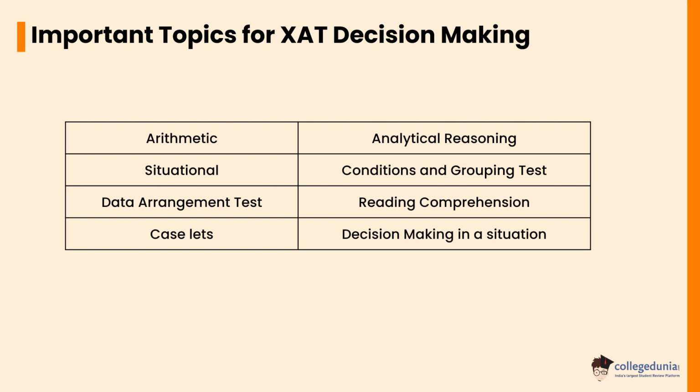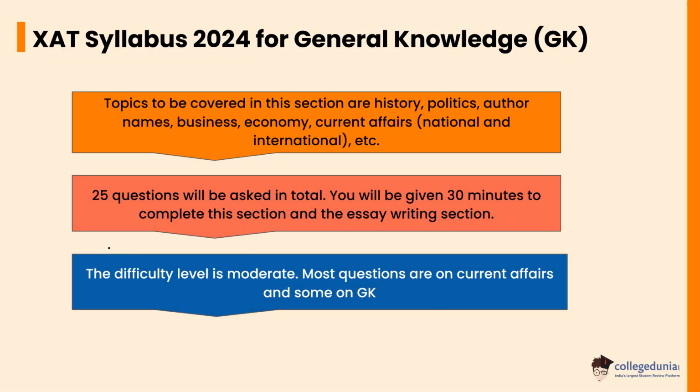Let's check the XAT Syllabus 2024 for journal knowledge. Topics to be covered in this section are history, politics, author names, business, economy, current affairs, national and international, etc. 25 questions will be asked in total. You will be given 30 minutes to complete this section and the essay writing section. The difficulty level is moderate.